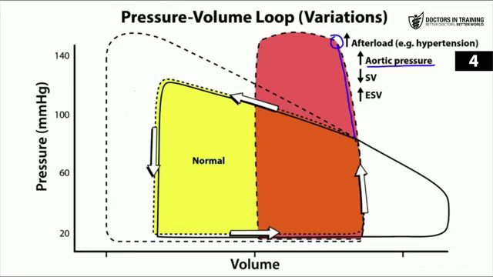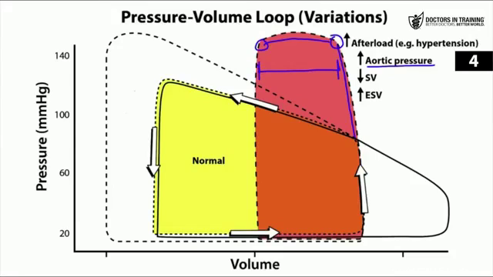Now, when the aortic valve opens, then you start to lose volume. But you've utilized so much contraction power during that process to overcome that high aortic pressure that the volume that you're able to expel from the ventricle is then decreased. So the heart just doesn't have enough contraction power to get as much volume out of the ventricle before the aortic valve closes again. So that's why the loop is skinnier.